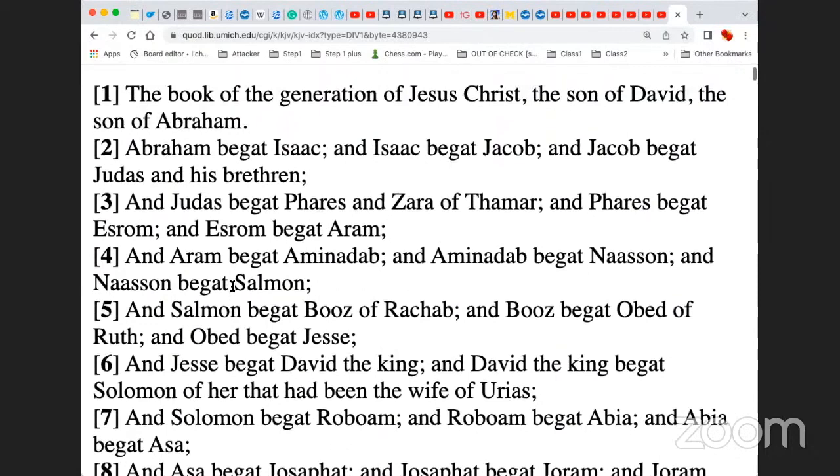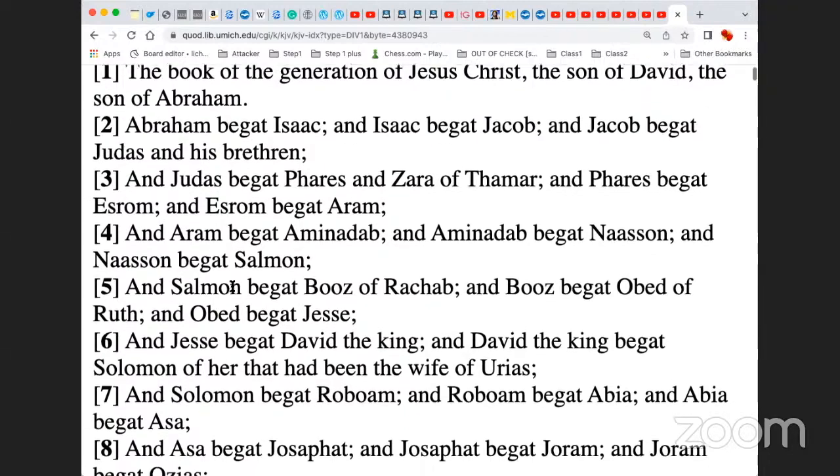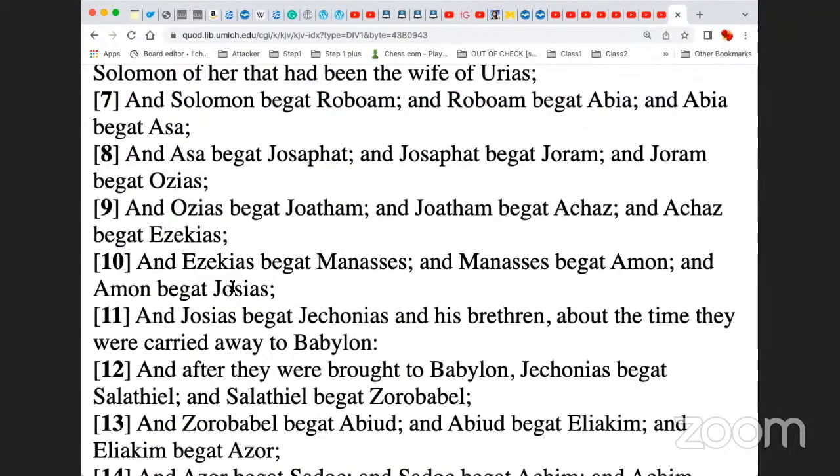I got you. So we have Abraham begot Isaac. Isaac begot Jacob. Jacob's a father. Judas is a father. Pharez is a father. Because of the word begot, like you said. Ezra, Aaron, these men are begetting a son. Every name I read. Okay, so where are we going now?